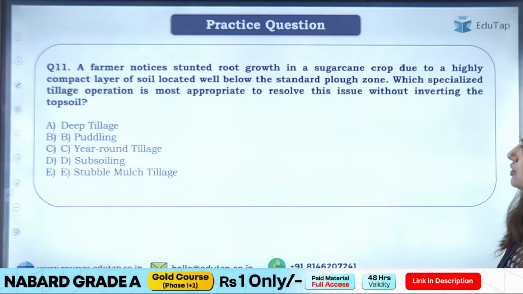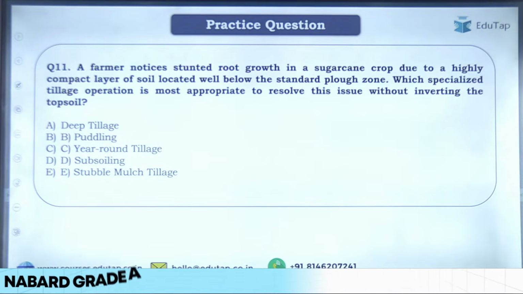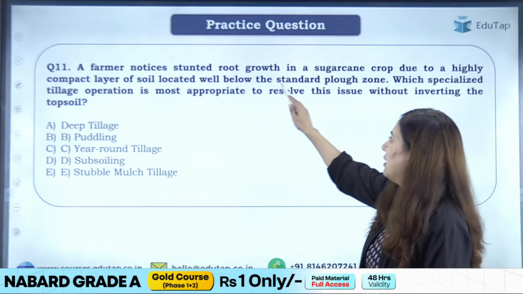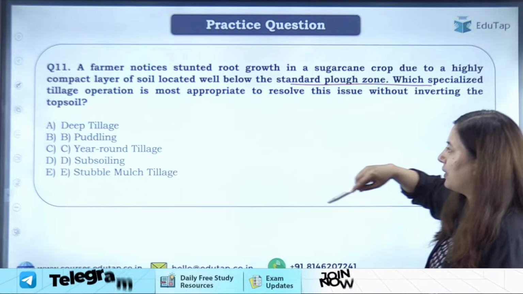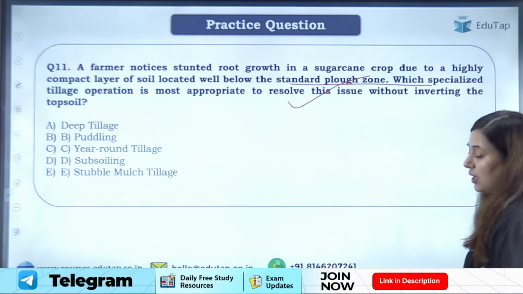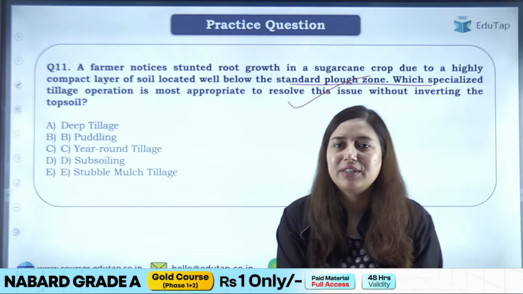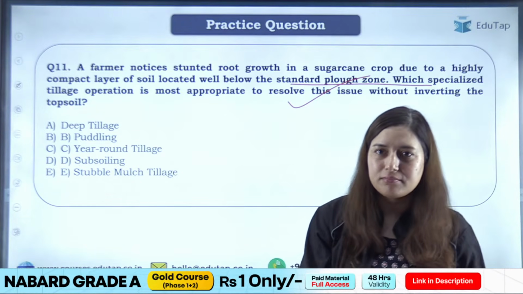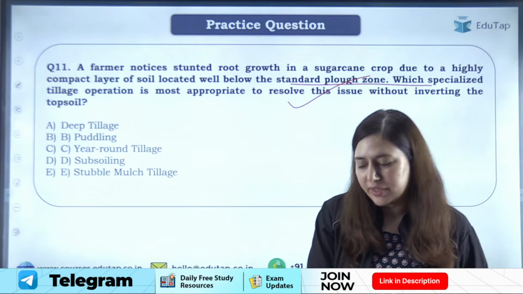A farmer notices stunted root growth in a sugarcane crop due to a highly compacted layer of the soil located well below the standard plough zone. Which specialized tillage operation is most appropriate to resolve this issue? Quickly give me the answer. Okay, so this is also another important concept that we need to discuss. Already we are running out of time, but let's quickly do it, right?